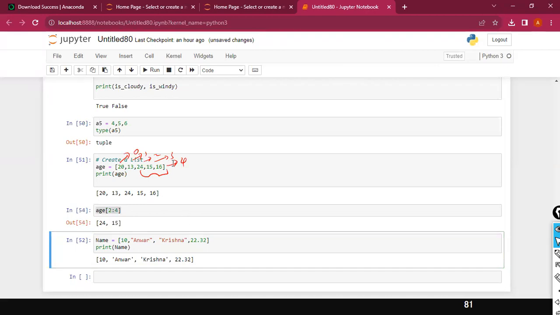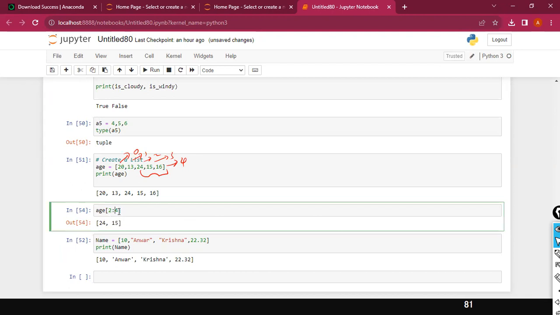Okay, so here, another point you need to note down. The starting point is index value 2. The ending point is the ending index minus 1. In the case of range, the start value colon end value is given, but make sure that the end value is more than the expected thing.